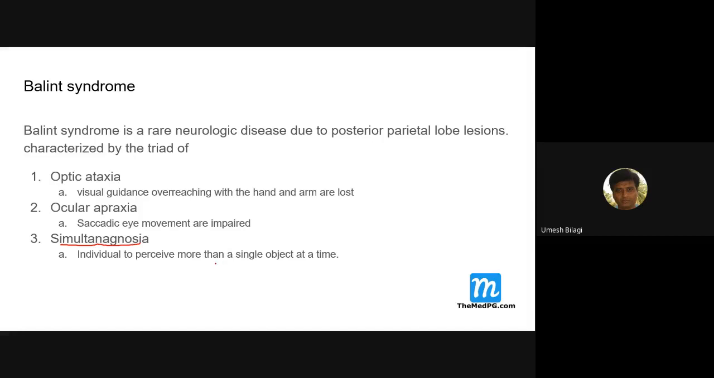If you give one pen, he will say pen. If you give a rubber and a pen and ask him where the pen is, he can't tell. That is simultanagnosia. These are the signs of Balint syndrome: optic ataxia, that is, he cannot reach for objects or see them properly; ocular apraxia, that is, saccadic eye movements are lost; and then simultanagnosia.